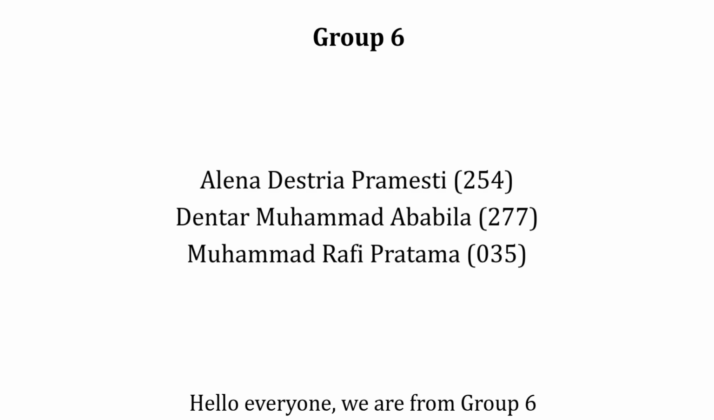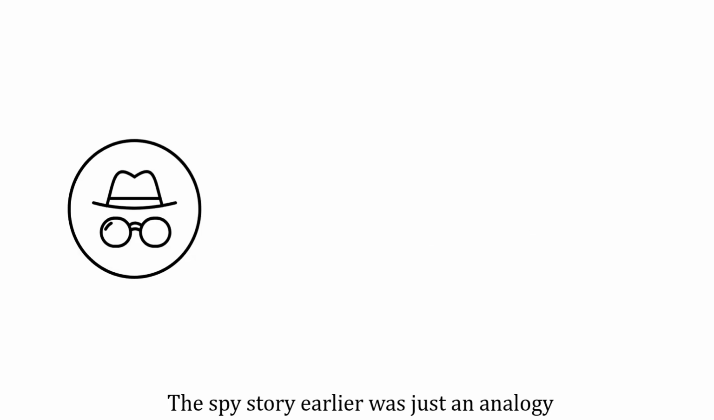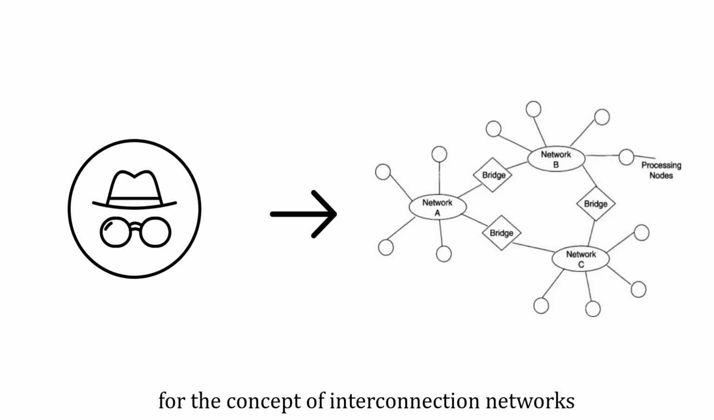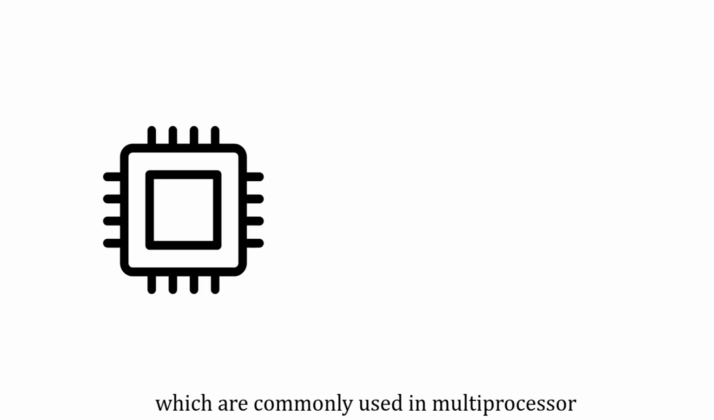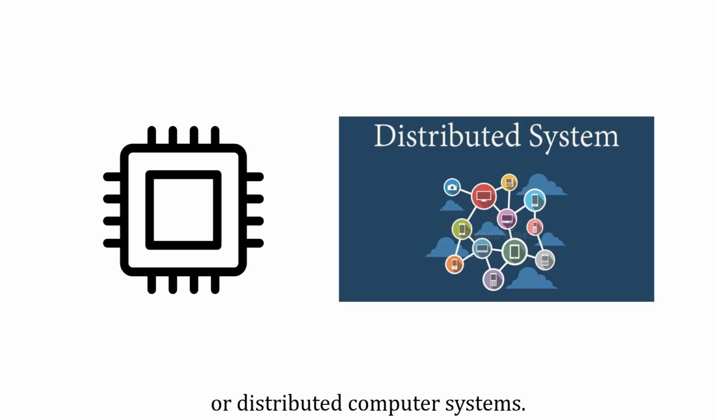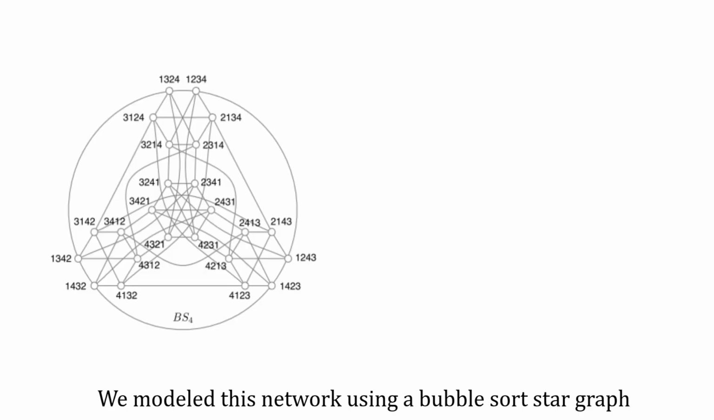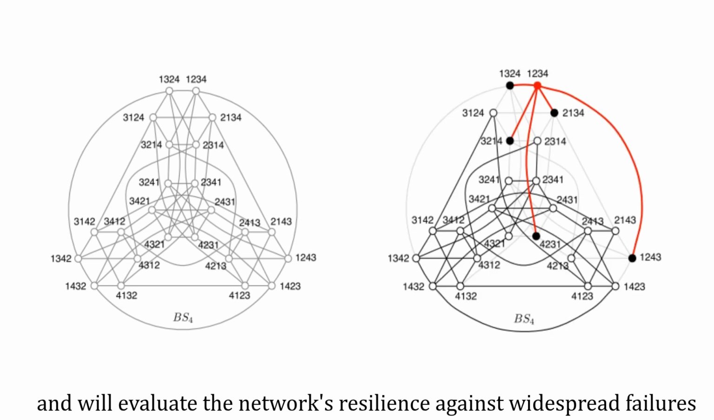Hello everyone, we are from Group 6. The spy story earlier was just an analogy for the concept of interconnection networks, which are commonly used in multiprocessor or distributed computer systems. We model this network using a bubble-sort star graph and will evaluate the network's resilience against widespread failures.